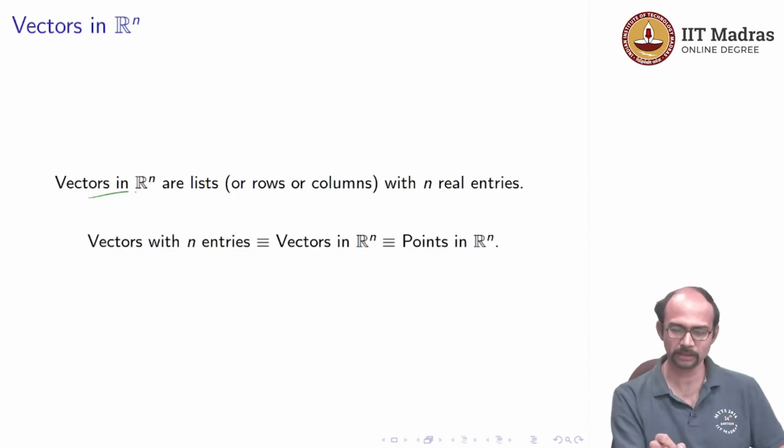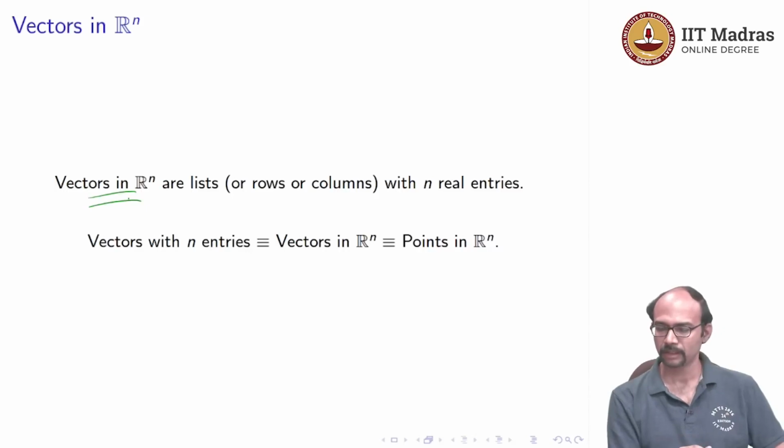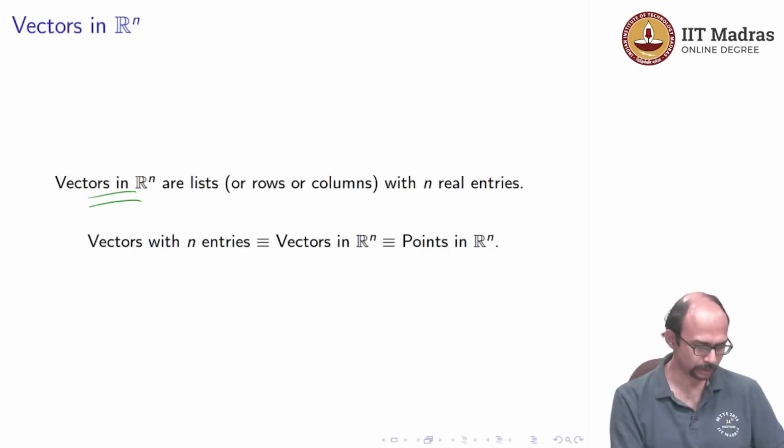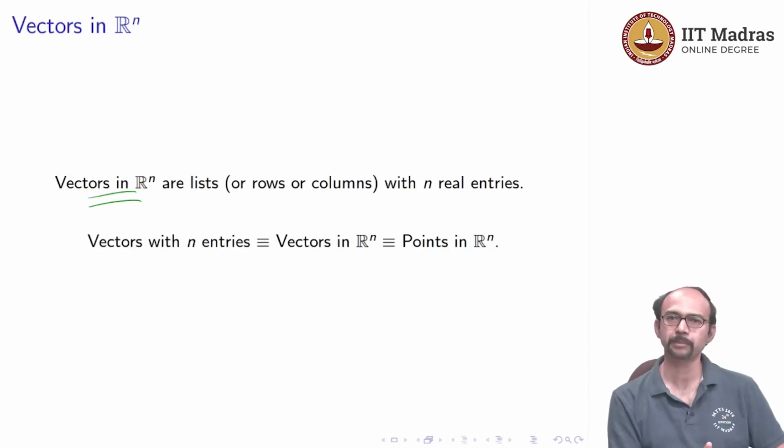So, what I mean is vectors in Rn in this sense, and points in Rn, as we know, we can look at. You start from 0, and then if you end at some point, then you can think of them as points in Rn, right. So, a vector in Rn is just a list, and points in Rn are also just lists. Okay. So, this is nothing very special happening.